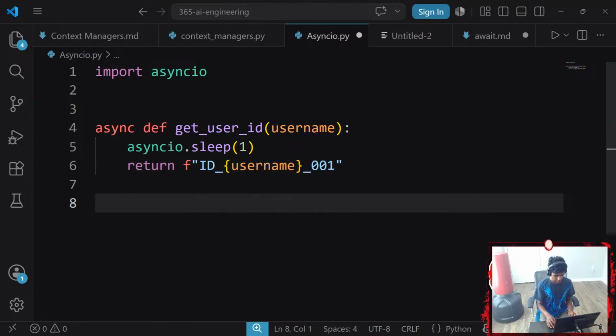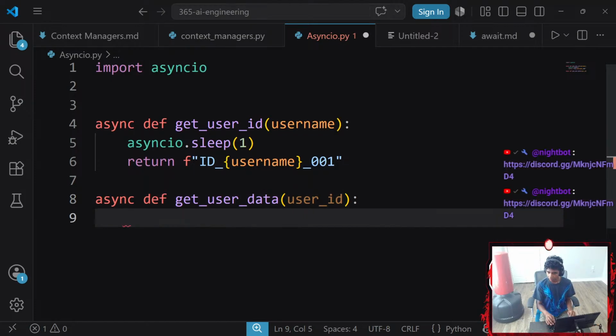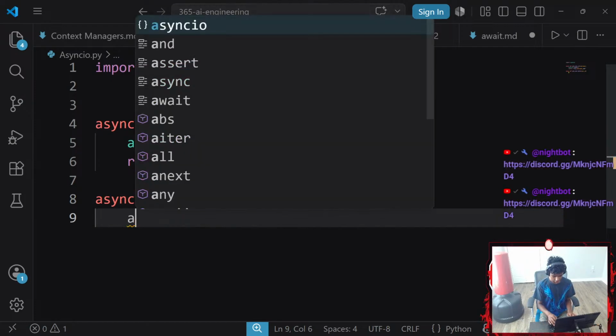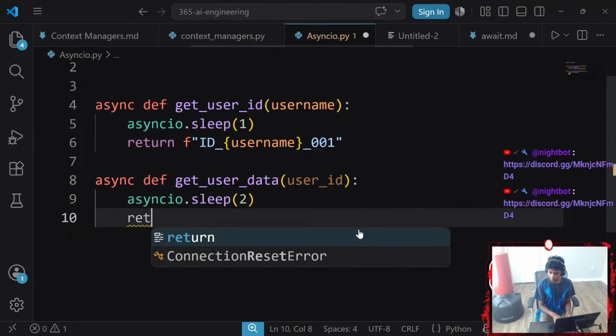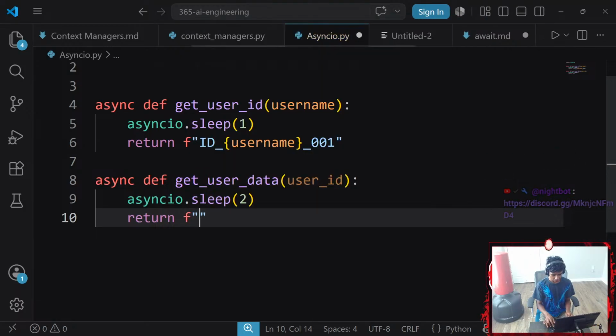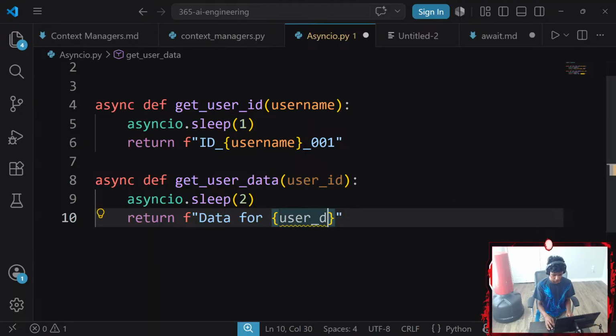That said, I'm going to go with async def get_user_data that requires a parameter of user_ID and waits for 2 seconds now. So I'm going to go with asyncio.sleep(2). And then we're going to return an f-string called data for user_ID. So this is going to be data for user_ID.